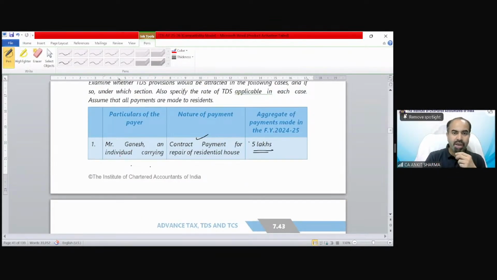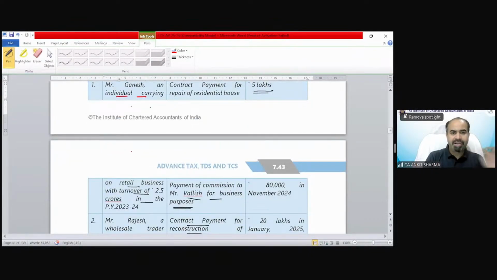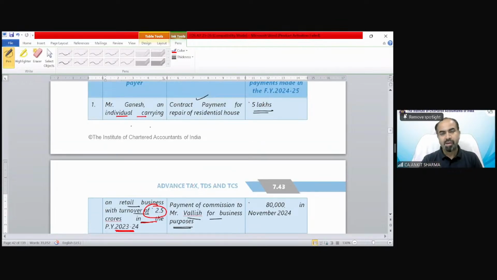Mr. Ganesh, an individual carrying on retail business, had a turnover of 2.5 crore rupees in the previous year 23-24. So Mr. Ganesh is an individual and you can see the turnover is exceeding 1 crore. So if it is a work contract, now section 194C would be applicable, or 194H, or 194J. Now the payment is a contract payment for repair of residential house, 5 lakh rupees. So whether TDS is required to be deducted or not.